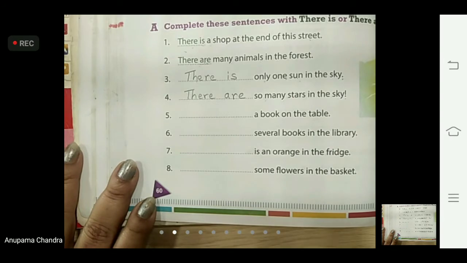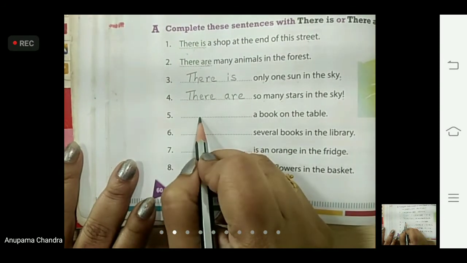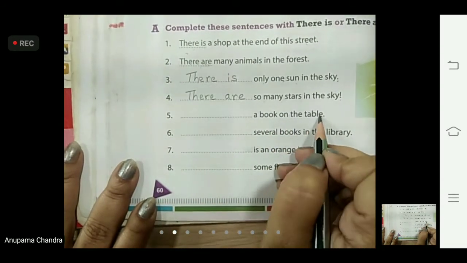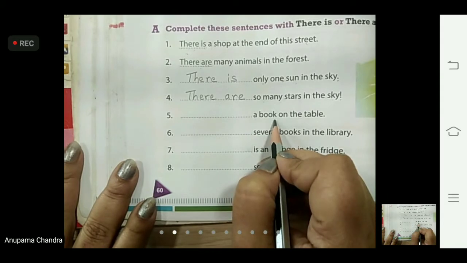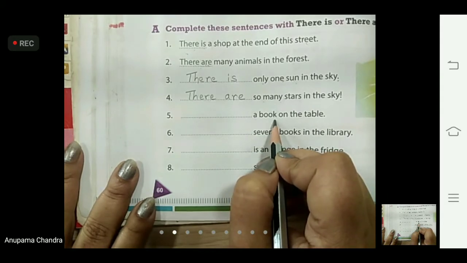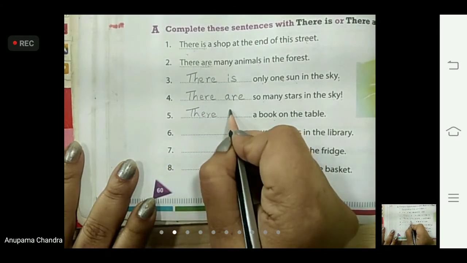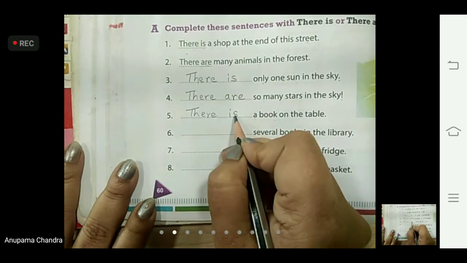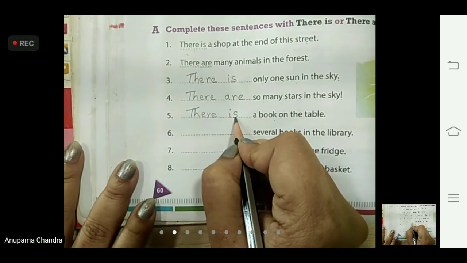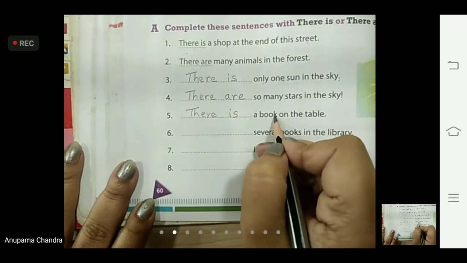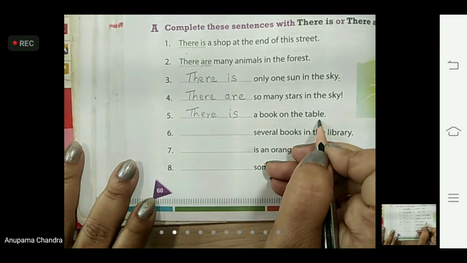Okay. And the fifth one. Dash a book on the table. A book means one book. So what will we write? T-H-E-R-E there, I-S is. Is we are using for one. So there is a book, that means one book on the table.